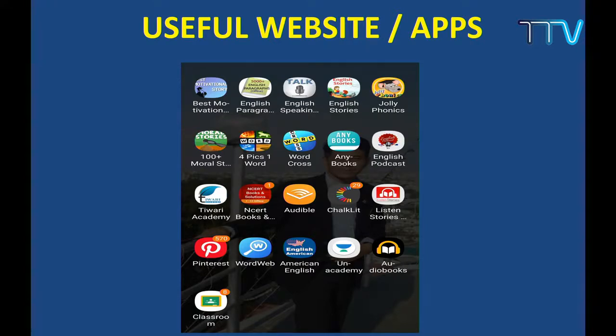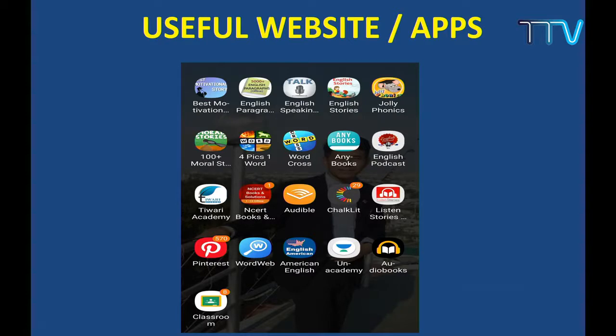Okay, yes, this is NCERT, Audible. Kedenjula has already talked about this. You can listen to story. We have got Chocolate, listen to stories, audio again. You see that Pinterest. Okay, Pinterest is already there. And this one is the dictionary that I use. Okay, WordWeb. It's an offline dictionary.